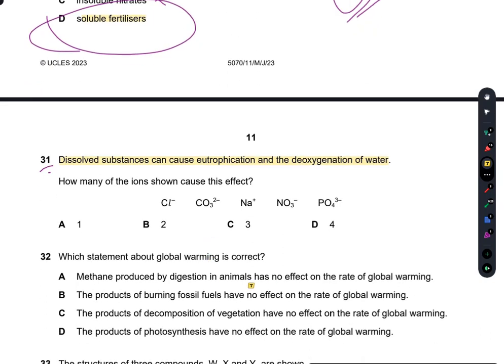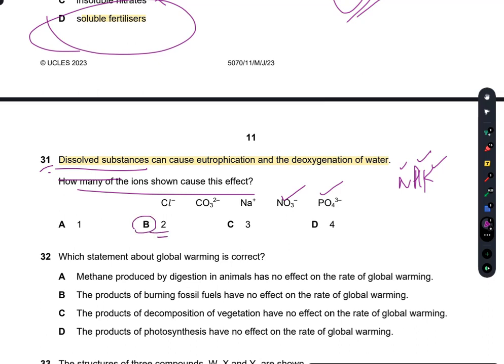Now, if I move to 31, dissolved substances. First thing is how many of the ions can cause this effect. Now there are three main compounds. These are the NPK. You know that nitrates, the phosphates, and the potassium salts. So nitrates and phosphates are the only two which mainly cause eutrophication, the increase in chemical nutrients. So B is the right option.